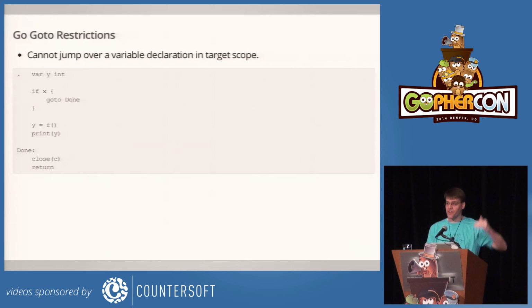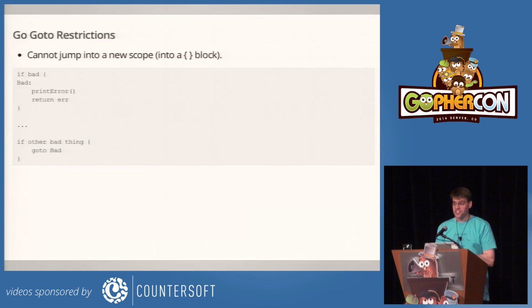So the workaround is to bring the declaration of y up to the top of the function before the goto, and then it's valid. So that's an easy enough transformation to make if we need to. The second restriction is that you can't jump into a new scope. So basically, you can't jump inside a pair of curly braces that you're not already in.